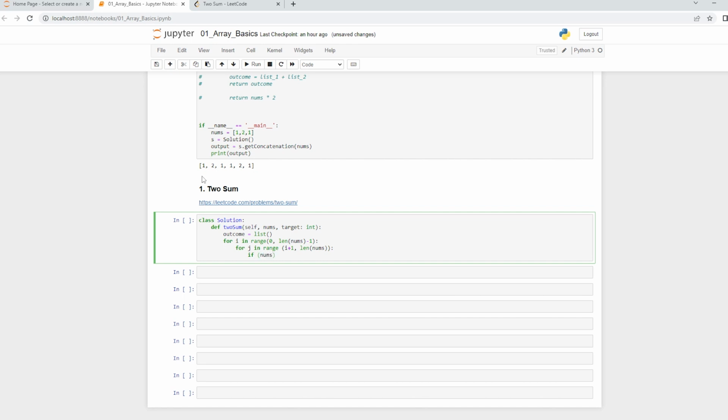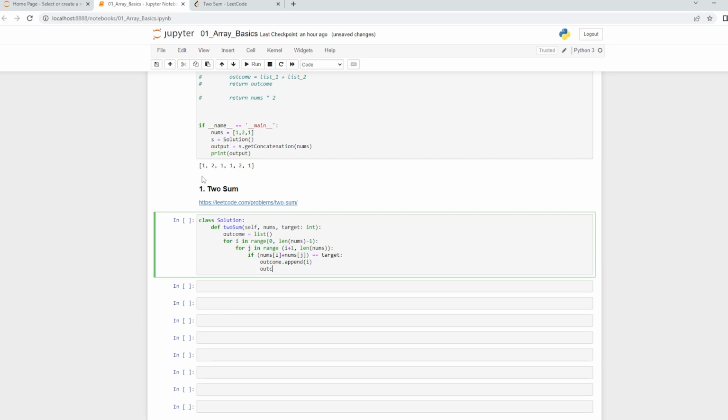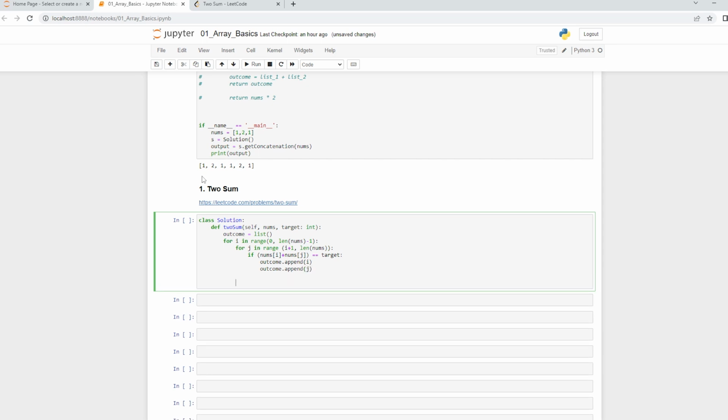So if nums of i plus nums of j is equal to target, I am going to say outcome dot append the index of i, because we require indexes over there. Okay, and outcome dot append index of j. Okay, and at the end I would return the outcome.